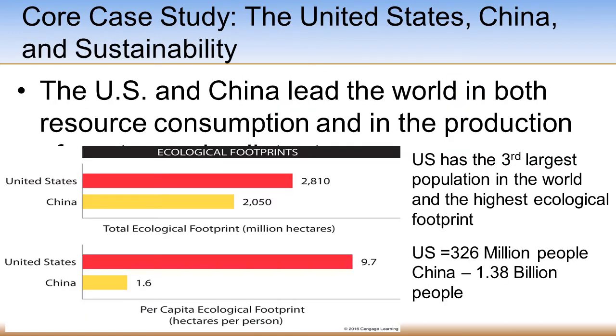In your textbook, you read a core case study regarding the United States, China, and sustainability. This graphic provides a better understanding of the ecological footprint comparison between these two countries. Both the U.S. and China lead the world in resource consumption as well as in production.